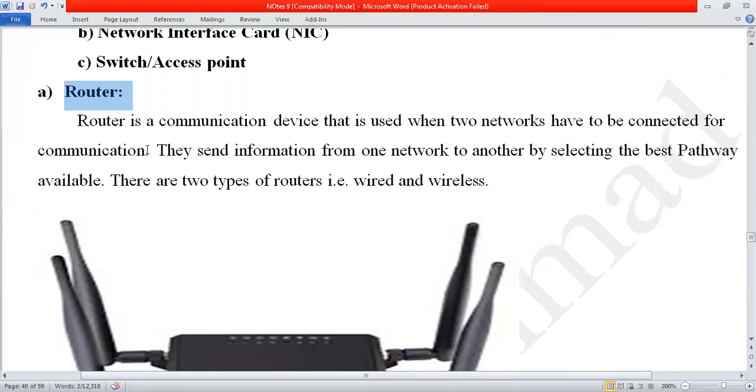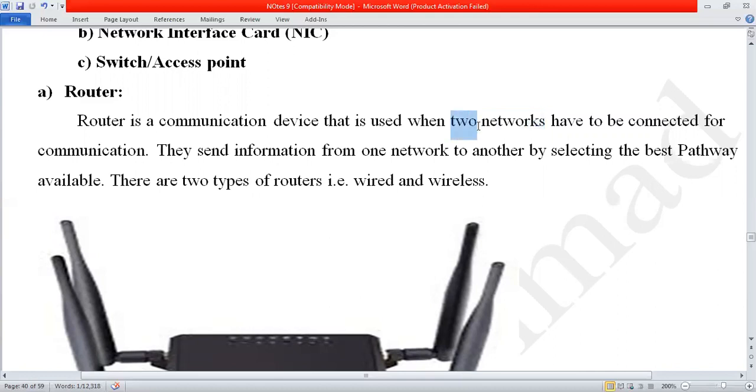First of all, what is a network? A network is when two or more devices, not just computers, are connected to each other. It could be a smartwatch, a mobile, a laptop, or any device. They are connected in order to share their information. That is called a network.